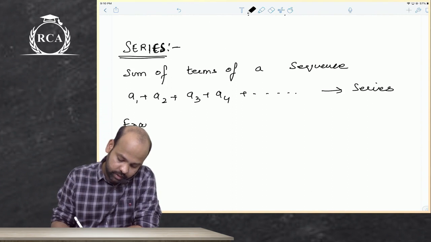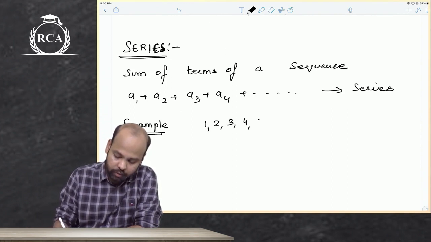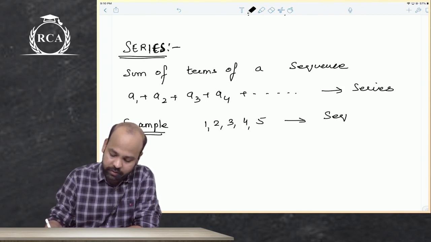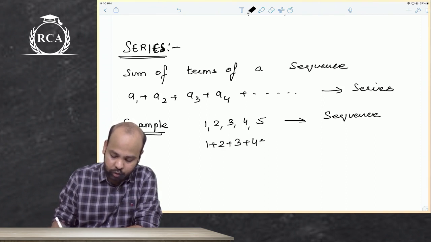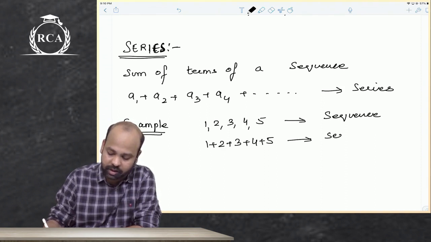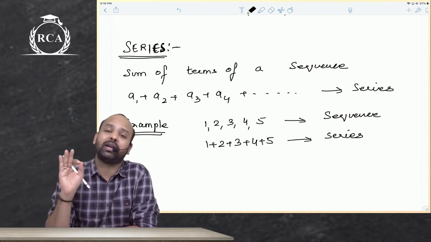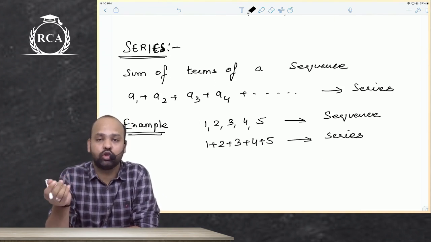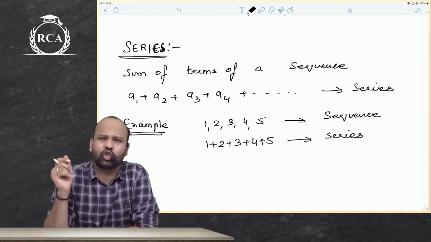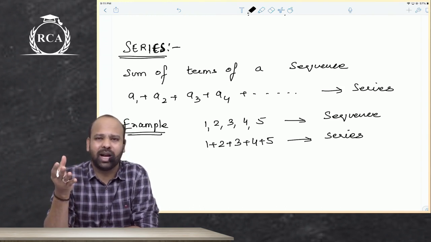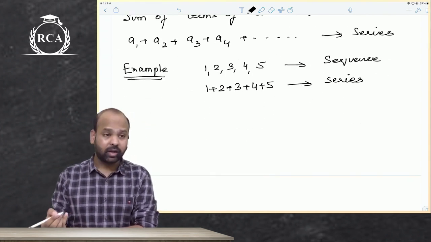So, sir, example. If I write 1, 2, 3, 4, 5, beta, this is a sequence. But if I write 1 plus 2 plus 3 plus 4 plus 5, this becomes a series. When you add the terms of a sequence, it becomes a series. If you simply write those terms, it would be a sequence. Understood or not? Understood, sir. Okay, beta. So there is sequence and there is series.